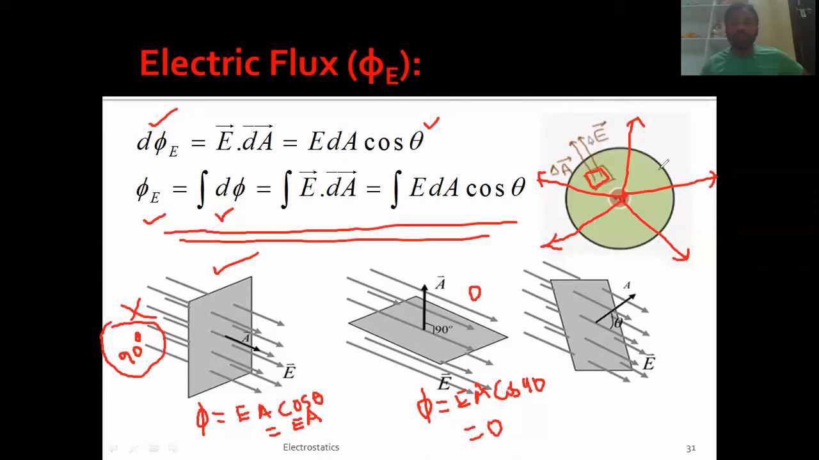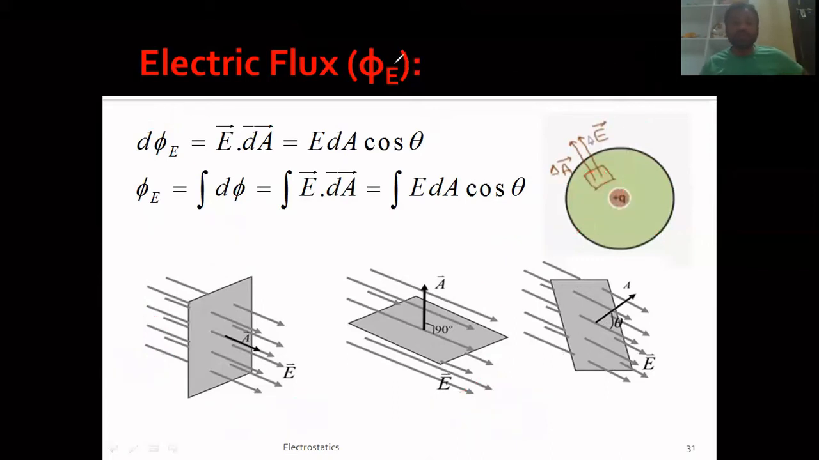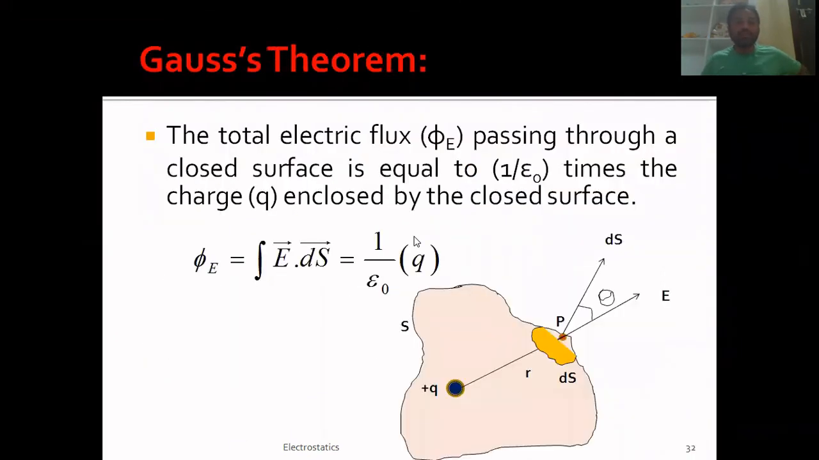So now let us move on to our next slide, that is Gauss theorem. What is Gauss theorem, which is also called Gauss law, which is very, very important for your board examination and also for competitive examinations. Some conceptual questions they will be asking. Anyway, what is Gauss theorem? Let us try to get it.